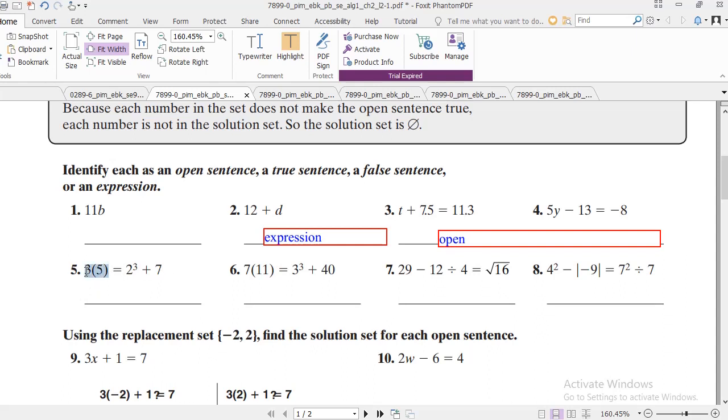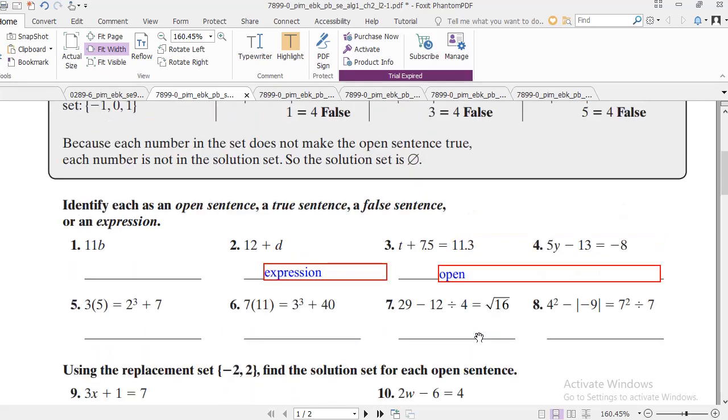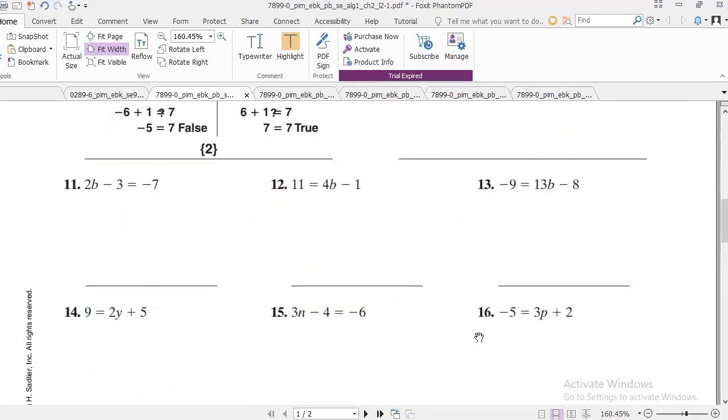So we need to find the answer here, which is 3 times 5, which equals 15, and 2 to the power 3 is equal to 8, 8 plus 7, which equals 15. So 15 equals 15, this is a true sentence. Same procedure here, 7 times 11, which equals 77. 3 to the power 3 is equal to 27, plus 40 equals 67. So 67 doesn't equal 77, this is a false equation, a false sentence. By the way, you can find 7 and 8 by yourself. Just what I want to mention here is that the previous video already covered these questions.